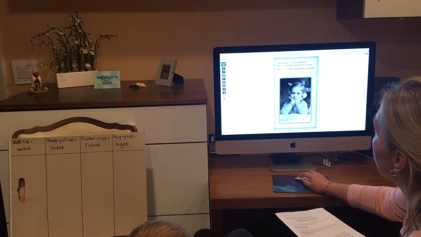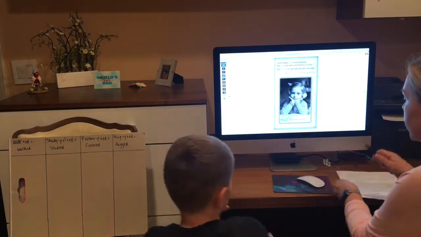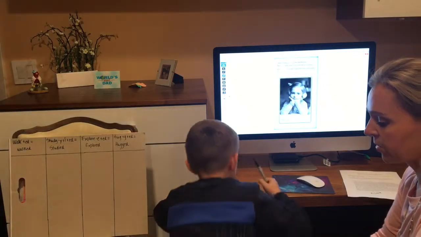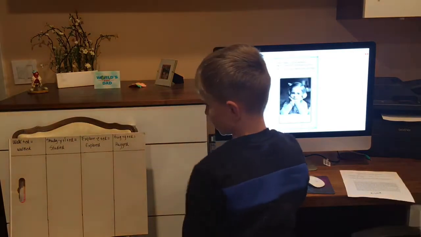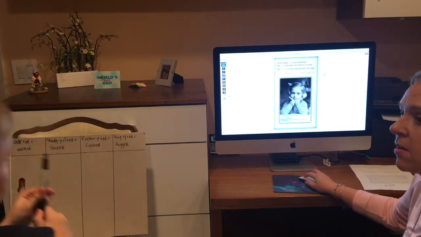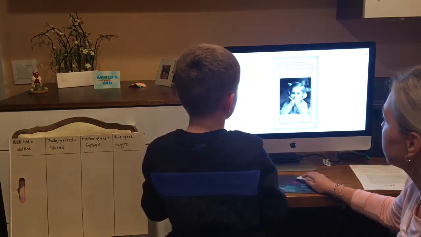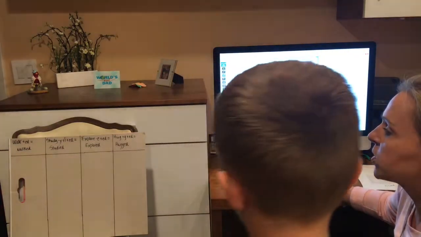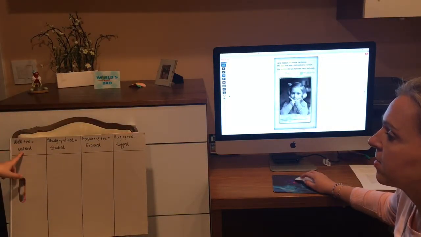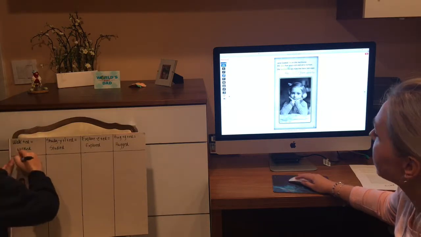So we're going to go through this book, and let's see. Can you find a word on here that's ending with ed, and can you write it in the right place on the board, please? Okay. I'm going to move the chair out. You're going to have to stand up, Max, okay? So, do we find a word that ends in ed here? Can you just read it out loud? Watched and wanted. Okay, so where would those go? Right in the first one, because you don't take any of the letters away, you just add an ed. Okay, can you write them in there, please? So you have wanted.